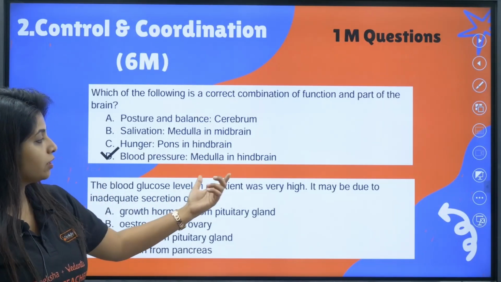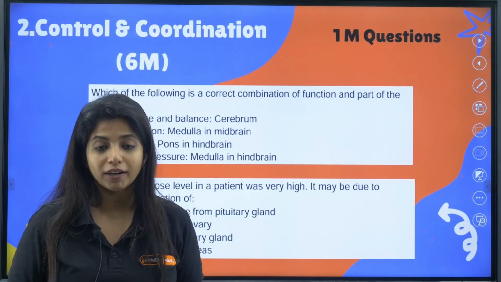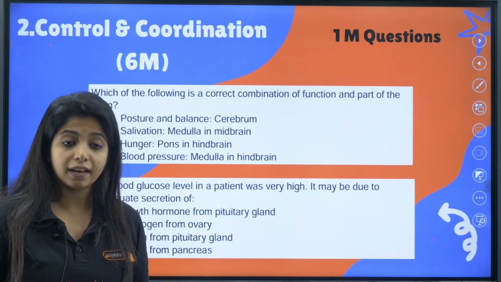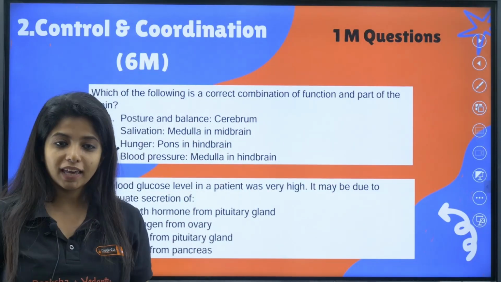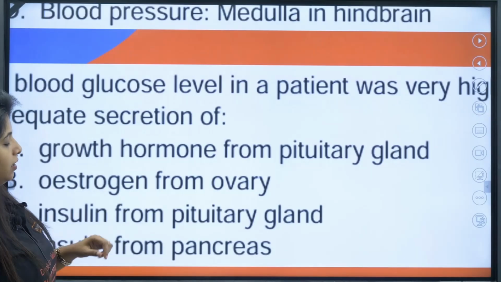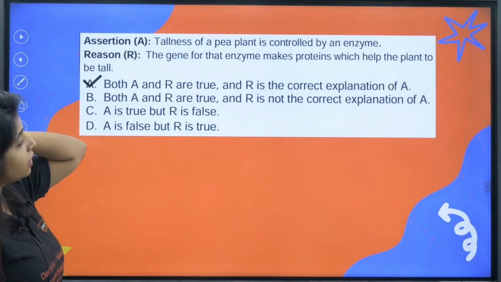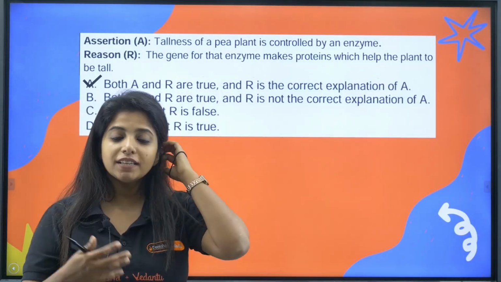Now, the blood glucose level in the patient was very high. It may be due to inadequate secretion of what? What controls the blood sugar level? It is insulin secreted by the pancreas. When insulin is there, it converts glucose to what? Glycogen. That is the role of insulin, and it is released by the pancreas. So, probably there is a problem here. Cool. Now, tallness of pea plant is controlled by an enzyme, is it? Yes. What is the need of the enzyme?